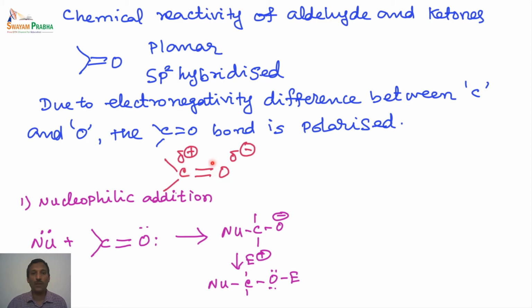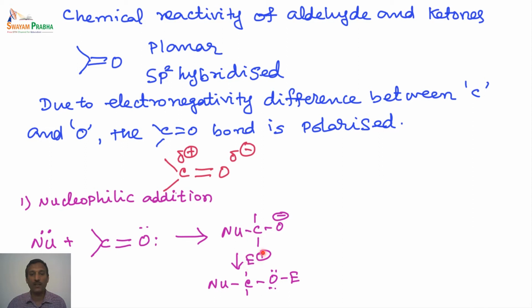Because of this polarization and the difference in electronegativity between the carbon and the oxygen, this carbonyl group can undergo addition reactions. The first one is nucleophilic addition. We say the nucleophile is an electron rich species. That means this is electron rich, and between carbon and oxygen, the carbon is the electron deficient species. So the nucleophile can attack the carbonyl carbon, and this is the first step. When the nucleophile attacks the carbonyl carbon, the C double bond O is shifted towards the oxygen, so a formal negative charge is developed on the oxygen.